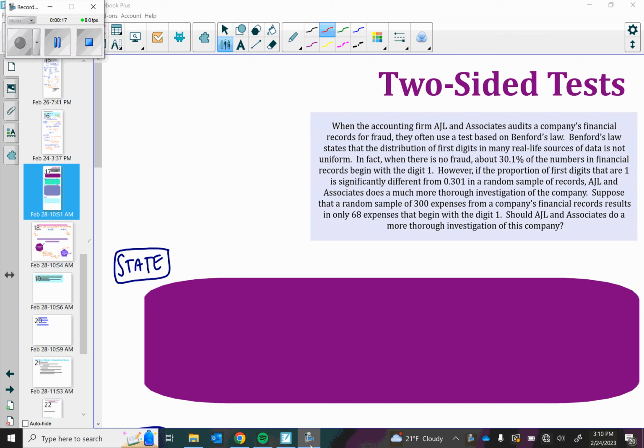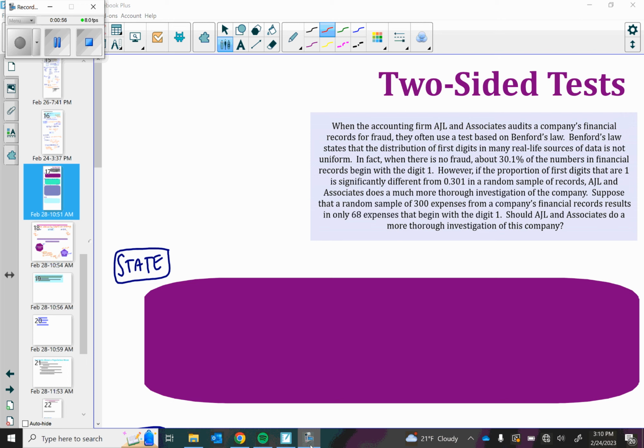When the accounting firm, AJL and Associates, audits a company's financial records for fraud, they often use a test called Benford's Law. Benford's Law states that the distribution of first digits in many real-life sources of data is not uniform. In fact, when there is no fraud, about 30.1% of the numbers in financial records begin with the digit 1. However, if the proportion of digits that are 1 is significantly different from 30% in a random sample of records, AJL and Associates does a much more thorough investigation of the company.